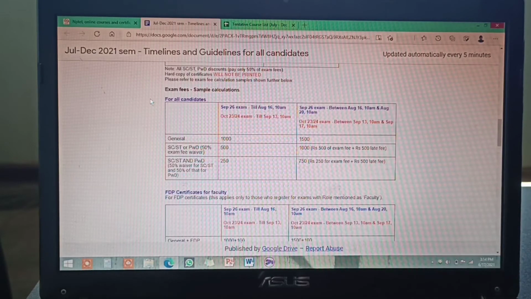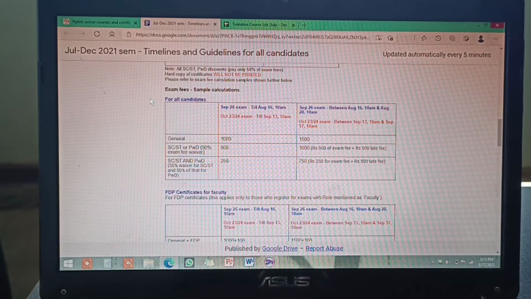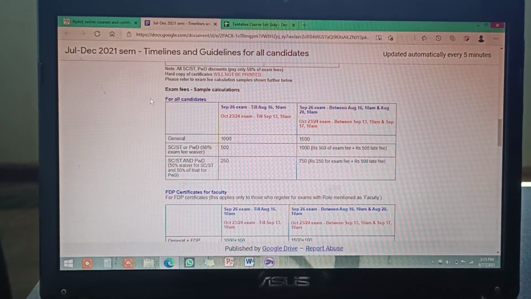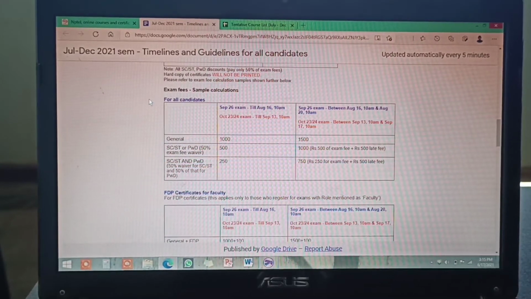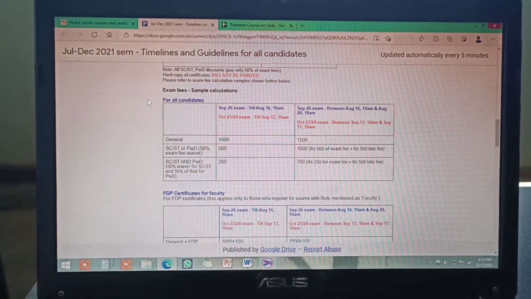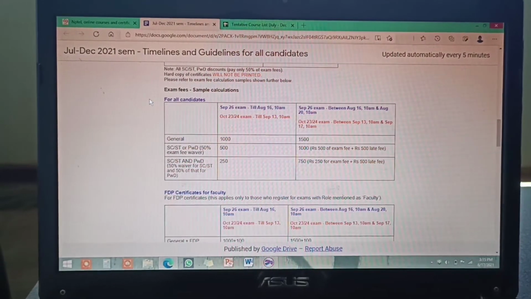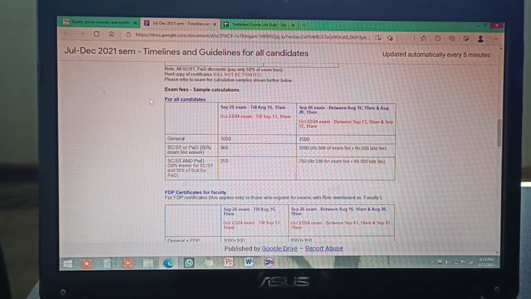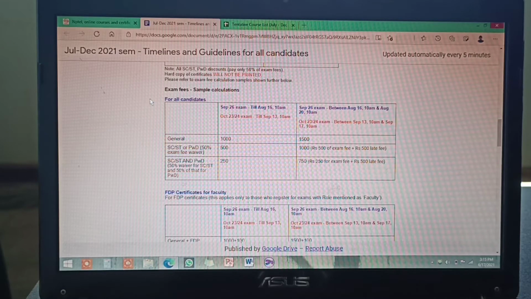So here if you are from general or OBC, the fees is the same, nothing is changed for OBC guys and general also. It will be the same, 1000 rupees. But if you are from SCST or PWD, you will get a fee waiver of 500 rupees. And if you are both SCST and PWD, means if you are PWD also and you are from SCST, so if you have both, then you will have to pay only 250 rupees. But if you are either PWD or either SCST, you have to pay 500 rupees.